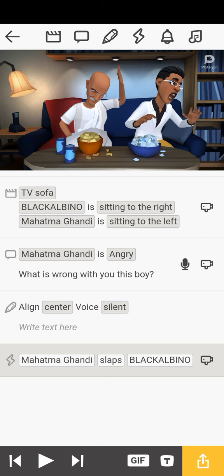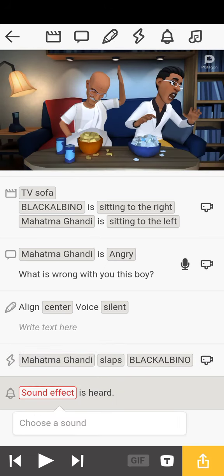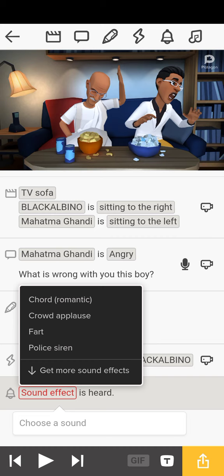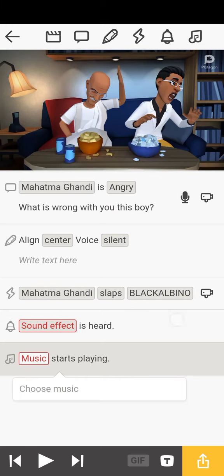Now the fifth one, this one that looks like a bell, notification sign, sound effect. After slapping him, you can actually add sound effect. You see there are a few ones here, but you can get more sound effects if you want to. So I wouldn't go much into that anymore. You can just explore the app and find that on your own. And of course, this is music. You can add music. Okay, the time is far too spent. Let's stop this one here and continue.